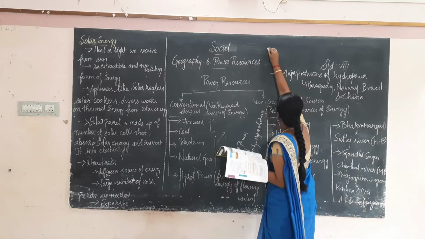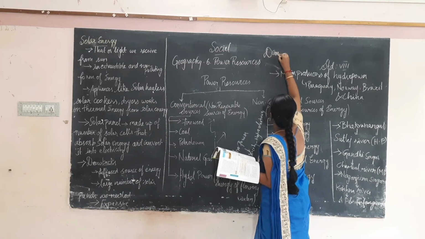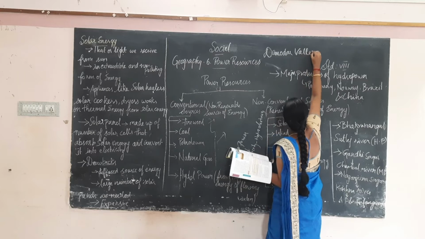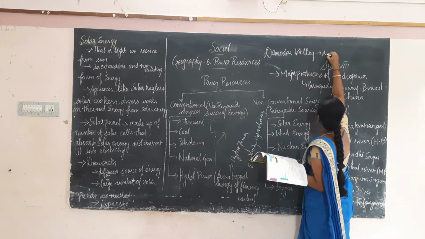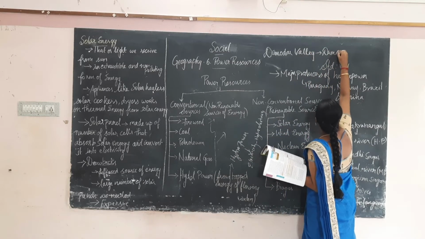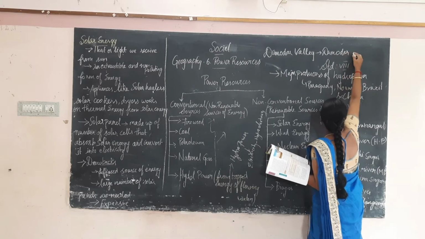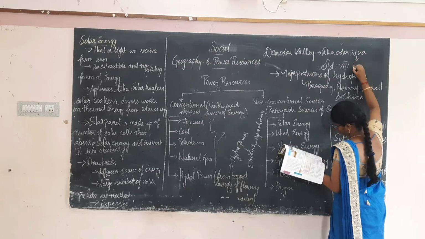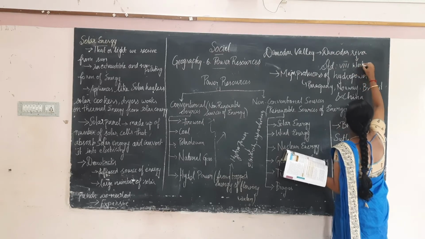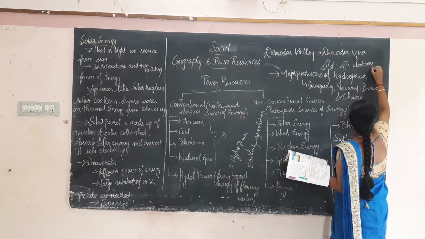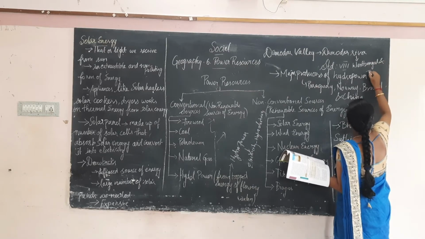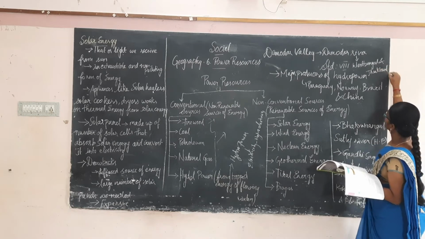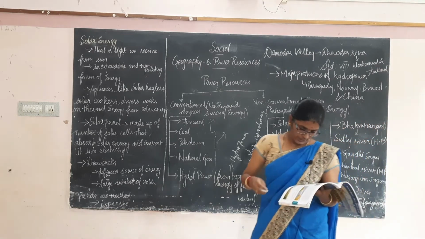Damodar Valley is built across the Damodar River in West Bengal and Jharkhand. Okay, can you all understand?